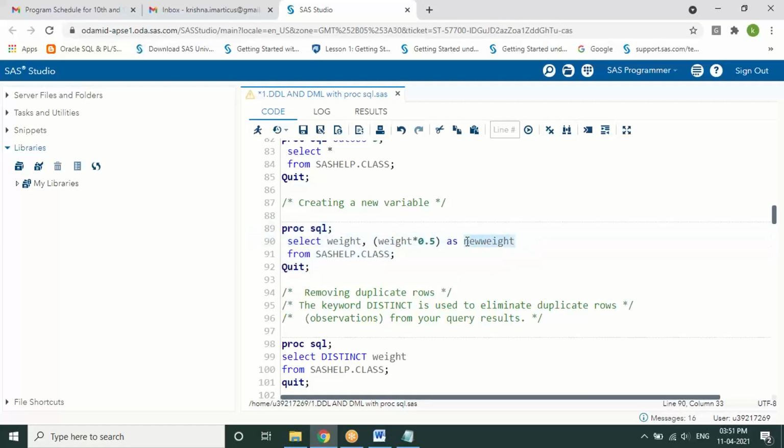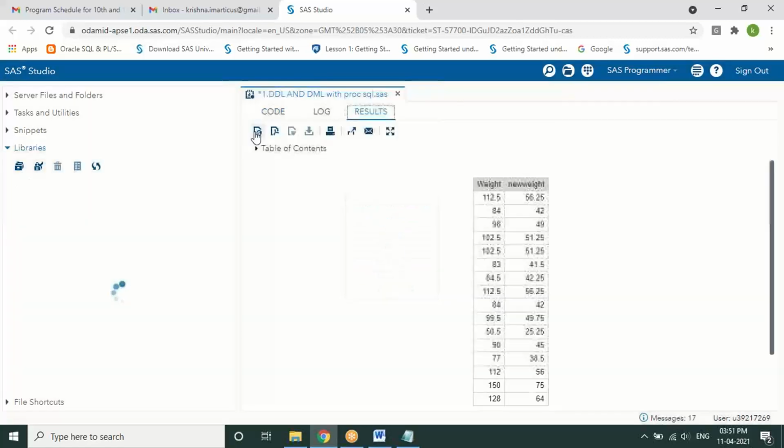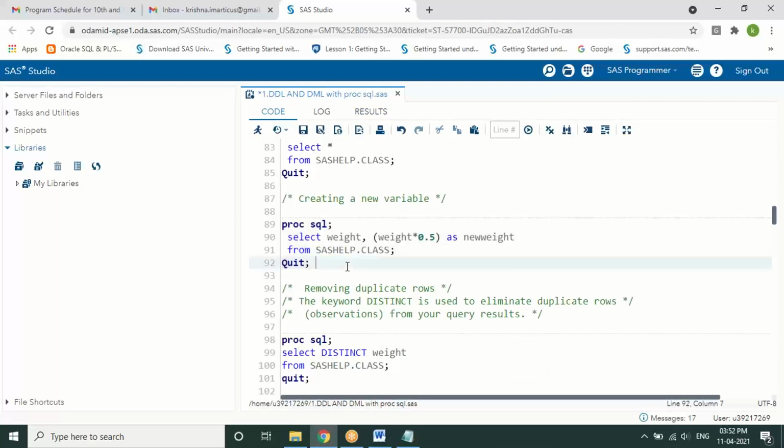I'm creating it as a new weight to store the value after this calculation or whatever operation you perform. When you execute it, you get your weight column displayed, and the newly manipulated column will have the value stored in this table, which can be displayed. So this is how you can create a new column from the existing table. Clear, guys?